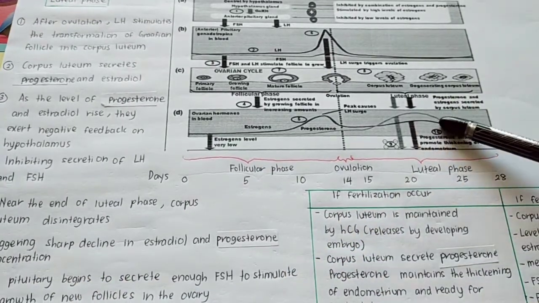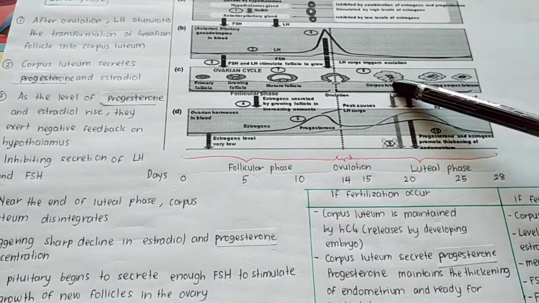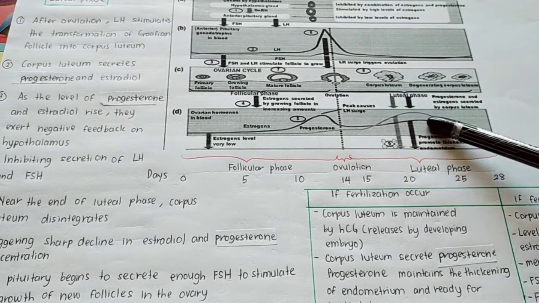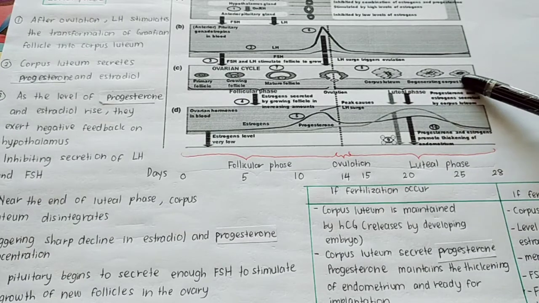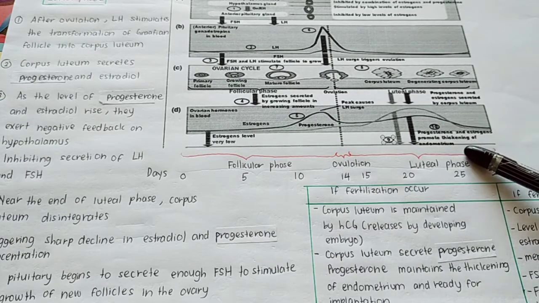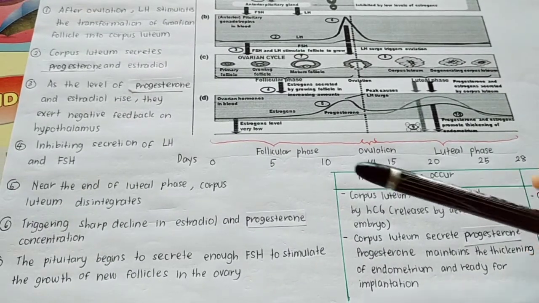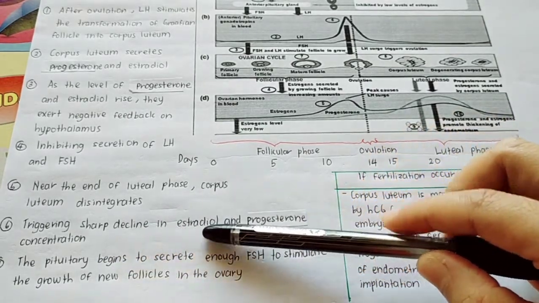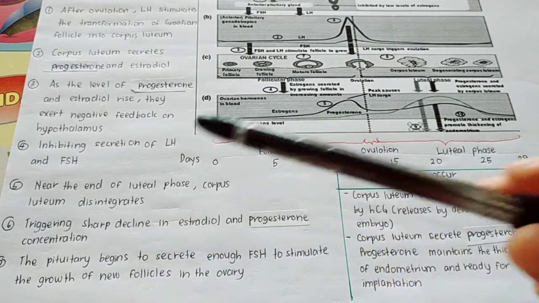Okay, kenapa berlaku decline in estradiol and progesterone concentration? Because of what? Corpus luteum tadi dia akan secrete progesterone and estrogen. Tapi bila berlaku degenerating of corpus luteum, so that's why progesterone and also estrogen is no longer produced or no longer secreted by corpus luteum. So that's why there is a sharp decline in estradiol or estrogen and progesterone concentration.